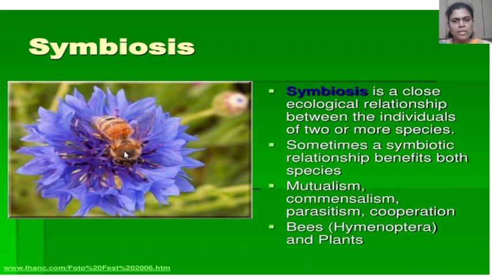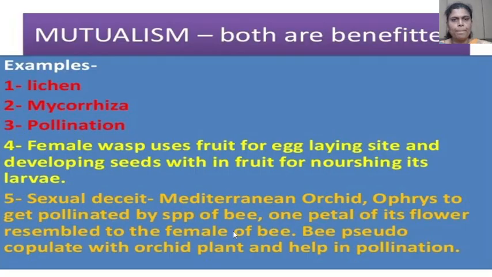Here there is a plant, and this is the animal, or organism, the honeybee, which belongs to the order Hymenoptera. Then mutualism. Both species are benefited, and there are a number of examples studied here. The first example is lichens.